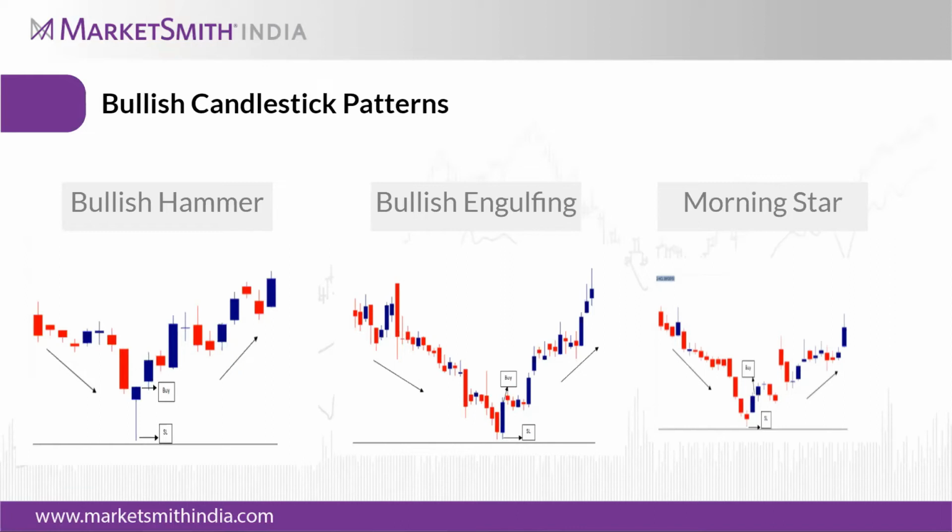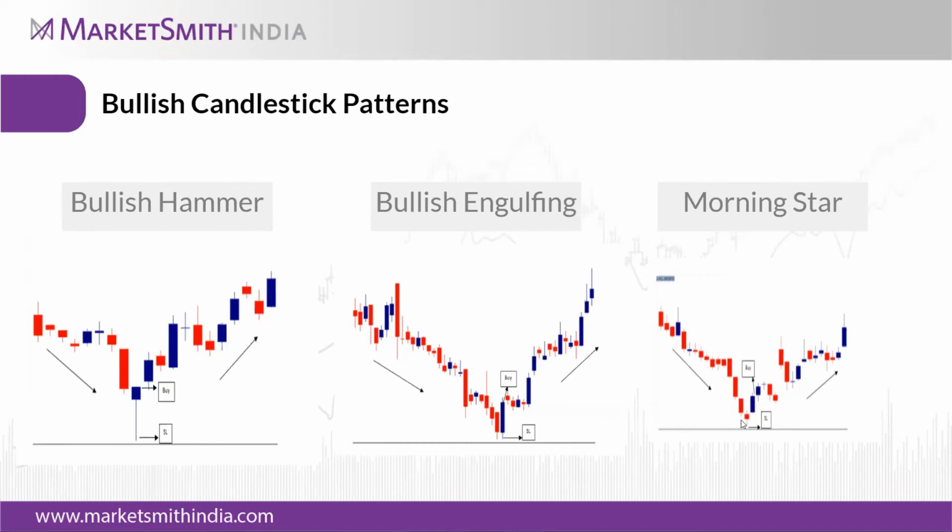After that, on the third day, there will be a big bullish candle, which should not undercut the doji or the hammer formation at the bottom. So this is a reversal candidate.